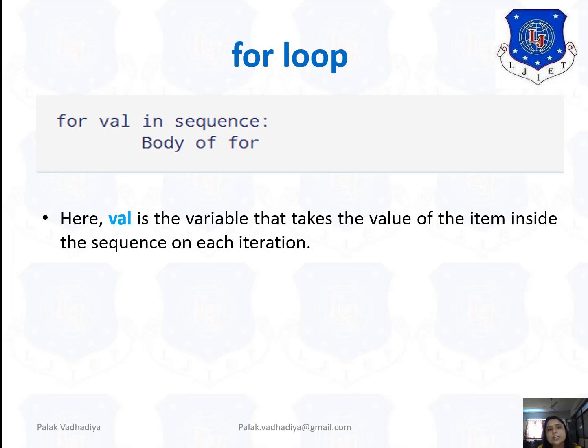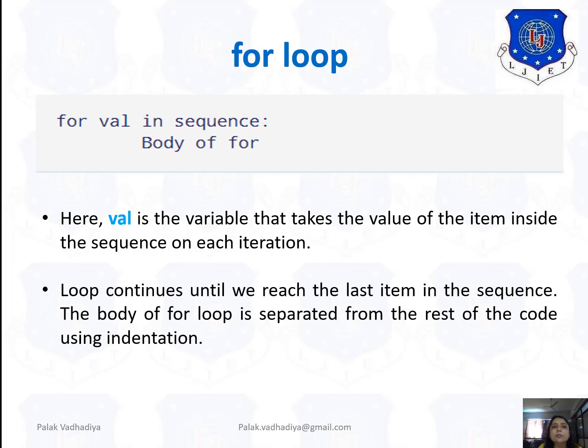For example, the sequence is a list of numbers. So one by one it will take the number from the list. And the loop continues until you reach the last item of that sequence. And the body of the for loop is separated from the rest of the code by using what? It's an indentation.